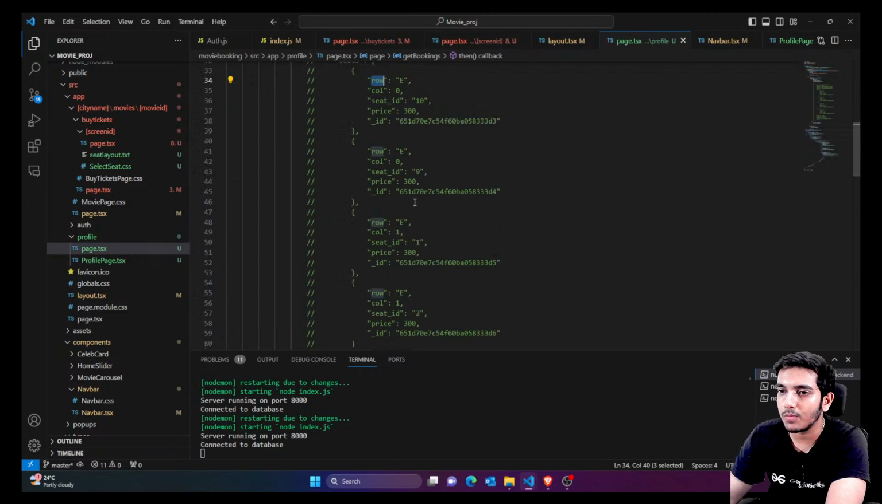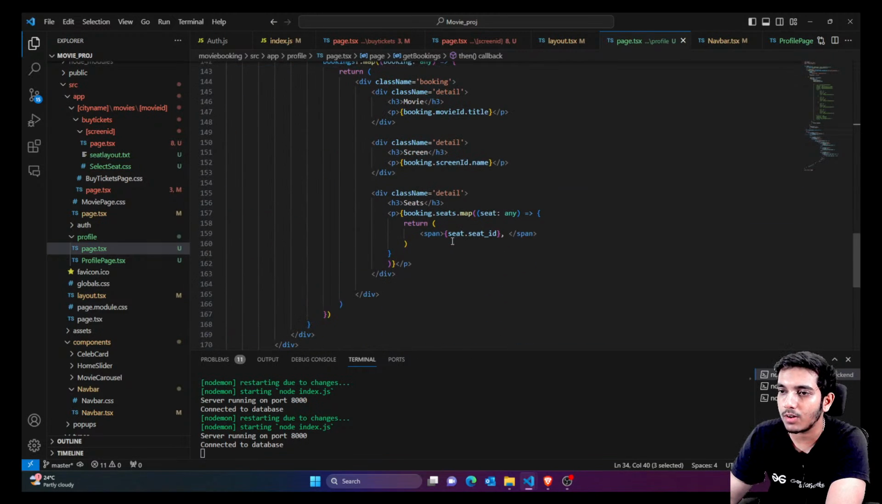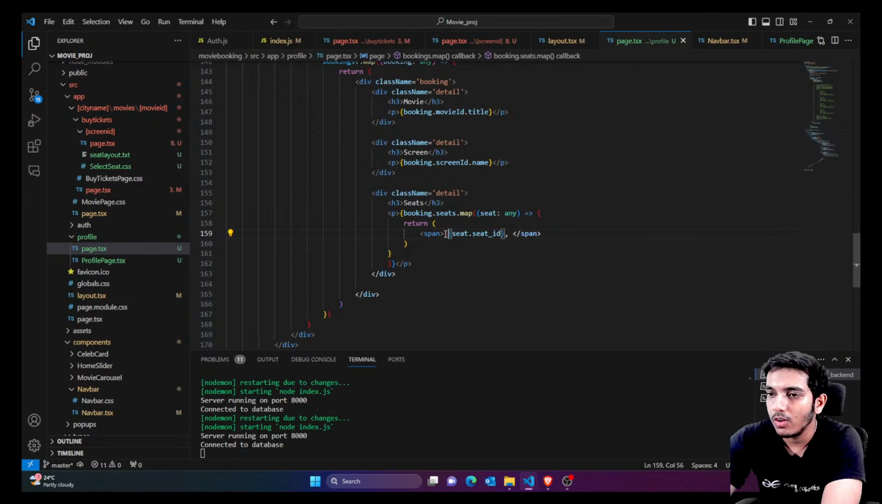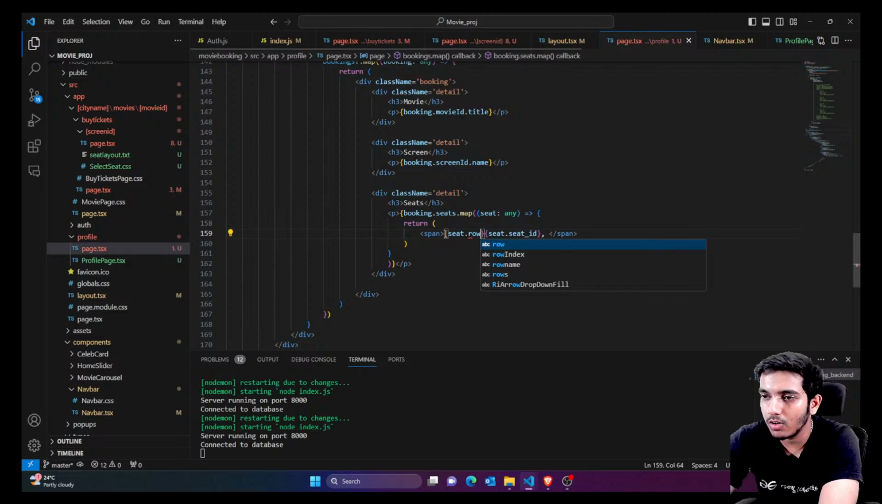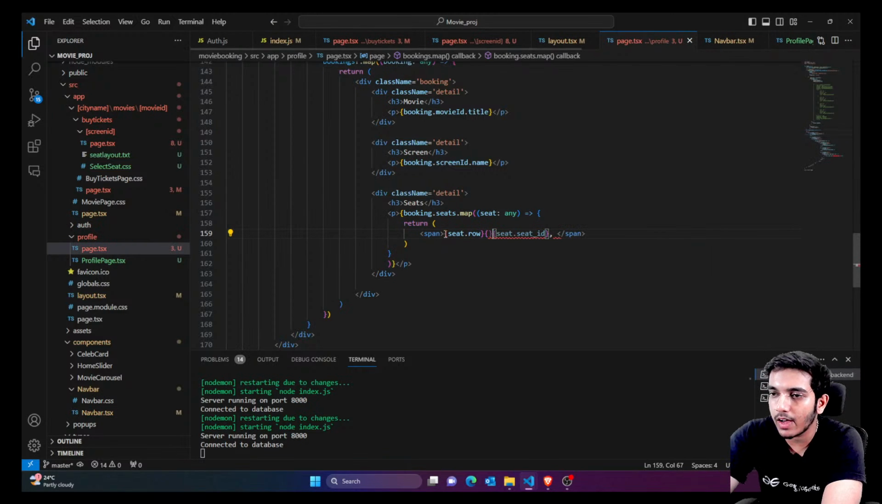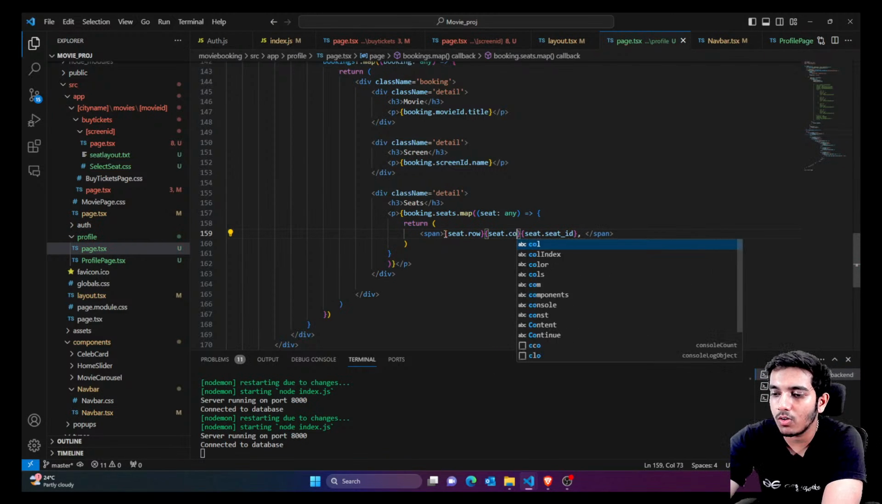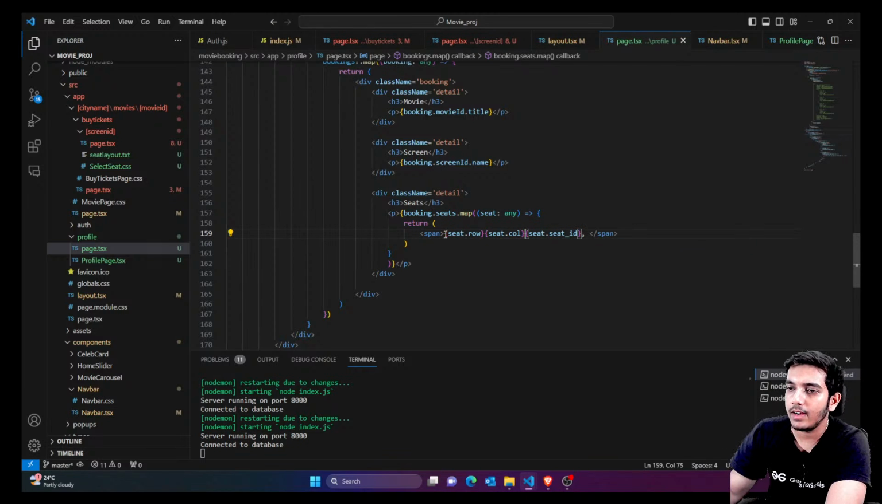So you can say E0. Okay, so here itself I would just add the ID. I'll say seat dot row. After this I would add seat dot column. So E0 means the first column of each row, and this would be the seat ID of that specific seat.